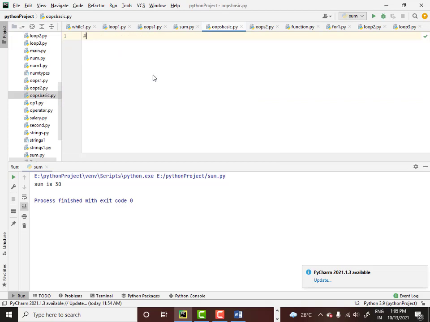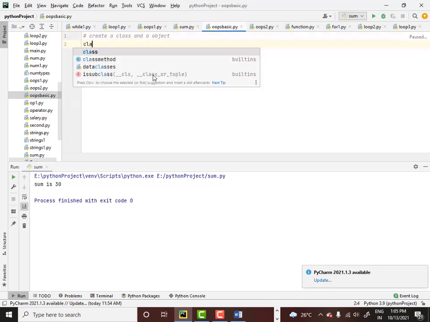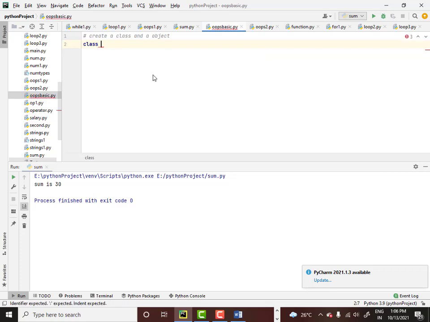This program is basically to create a class and an object. Now how do you create a class in Python? Very simple. The keyword is class. Start with class and give the name of the class. Let's say I am giving the name of the class as EMP.